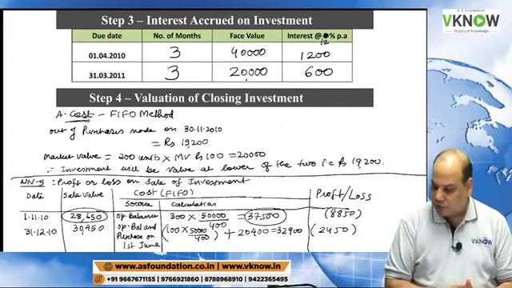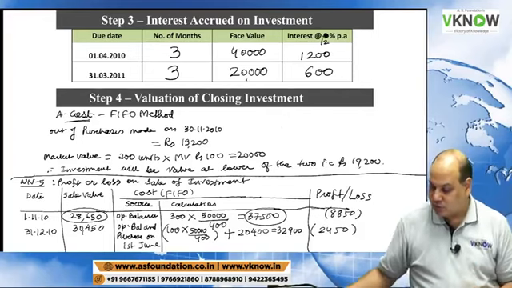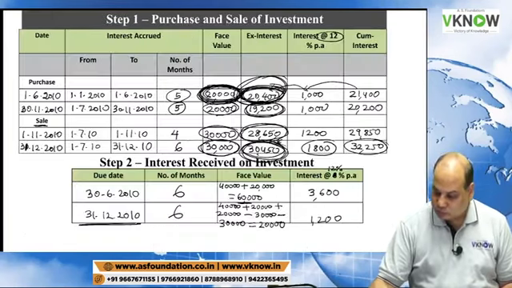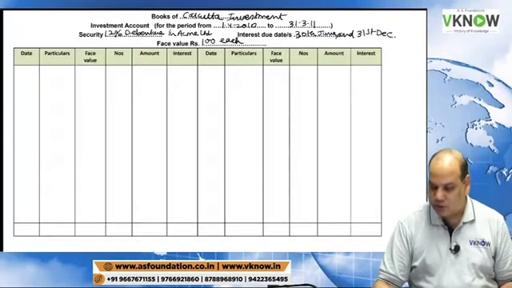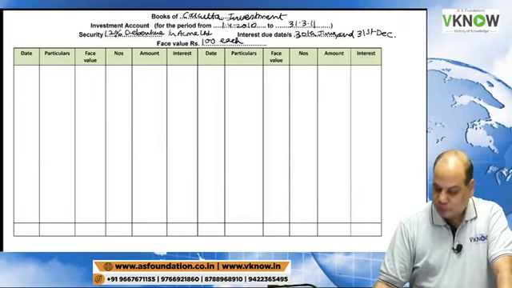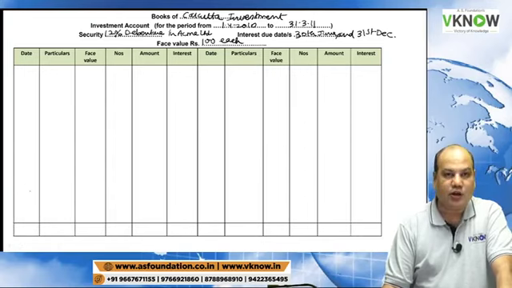And now we have to prepare investment account. So please come to investment account and follow my instruction. These are important questions. You can see they are coming for 10 marks in the exam.